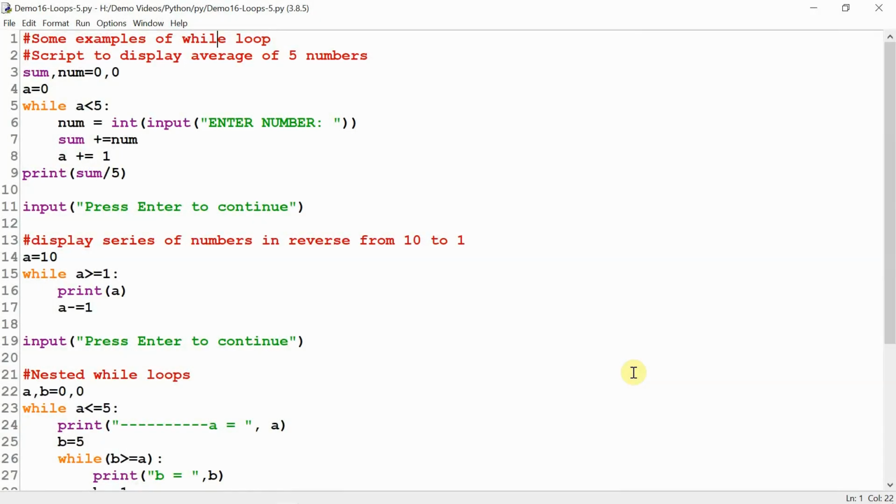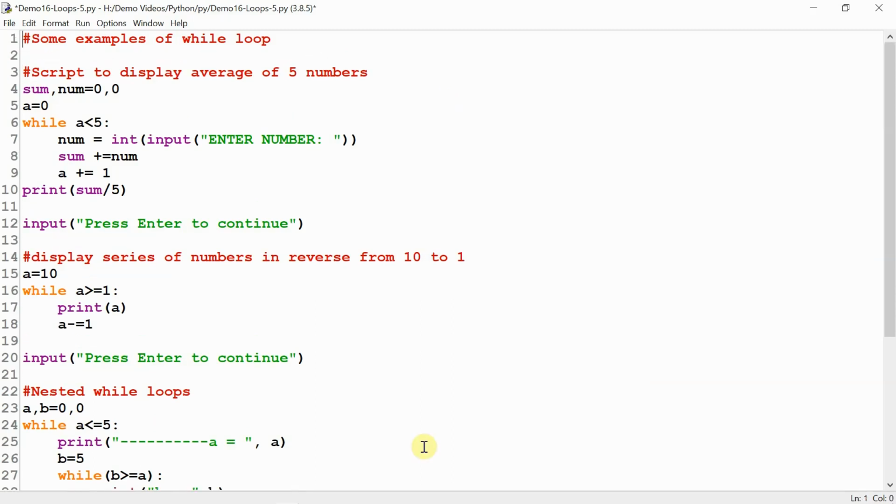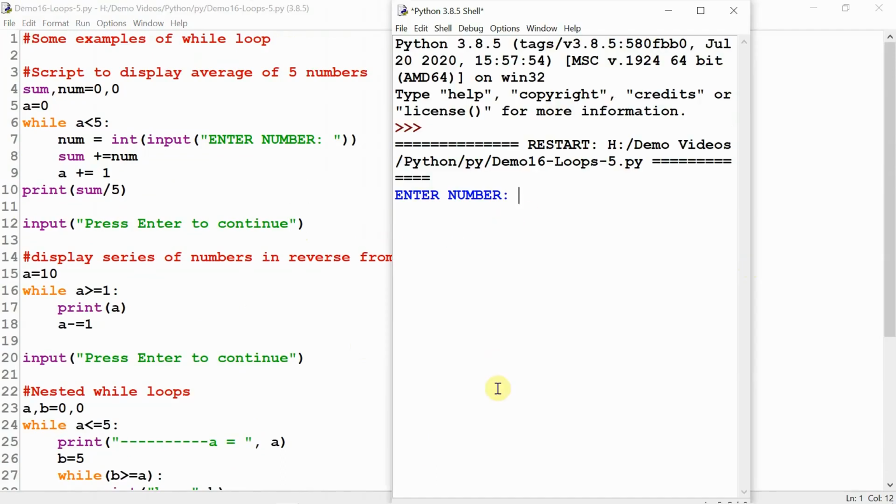Let us have a quick look at some examples of while loop. I have put certain examples into one file. One by one, we will look at these programs. Let us have a look at the first program, that is line number 4. The user is entering numbers, 5 numbers actually. a is 0 in line number 5, then 0, 1, 2, 3, 4. That is 5 times this loop is executing.